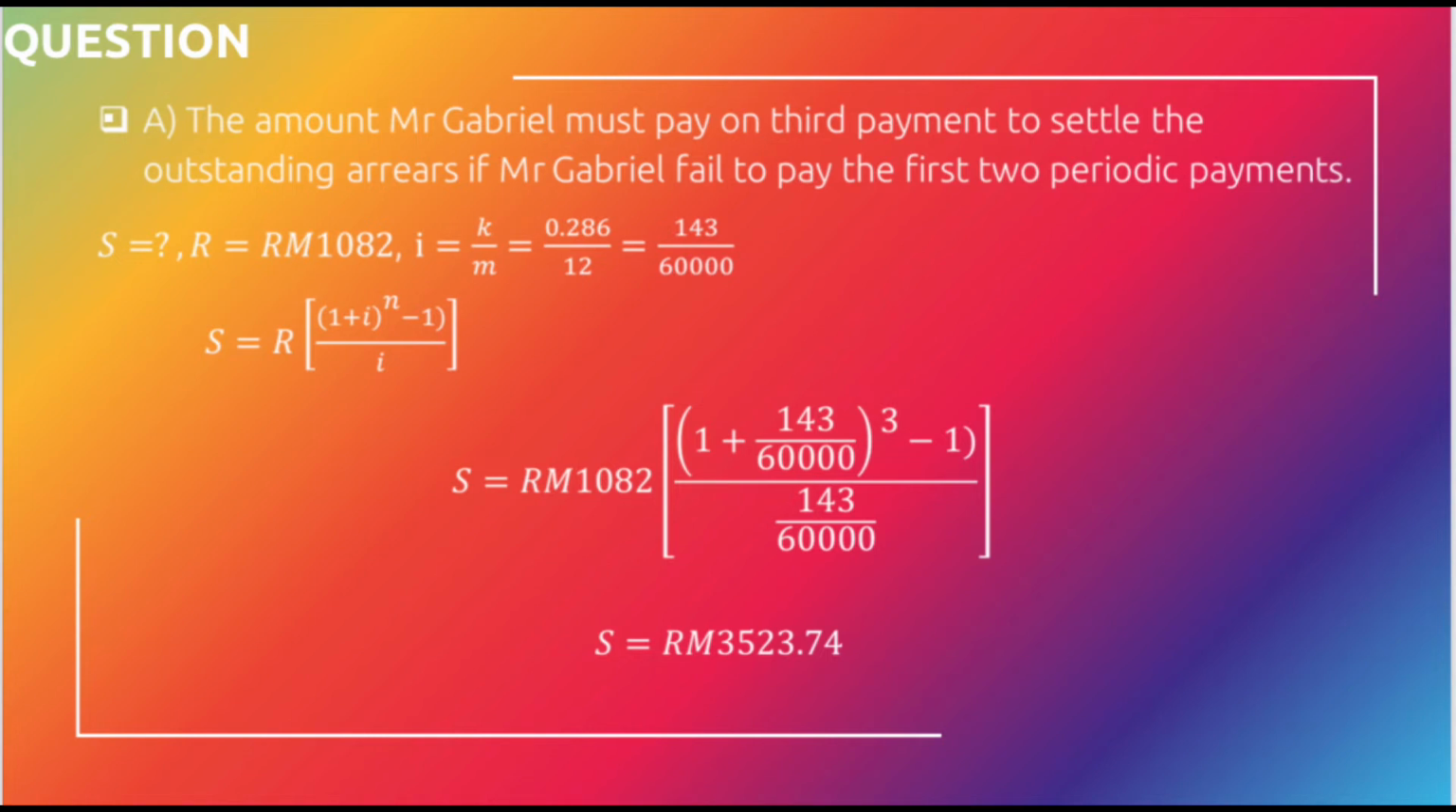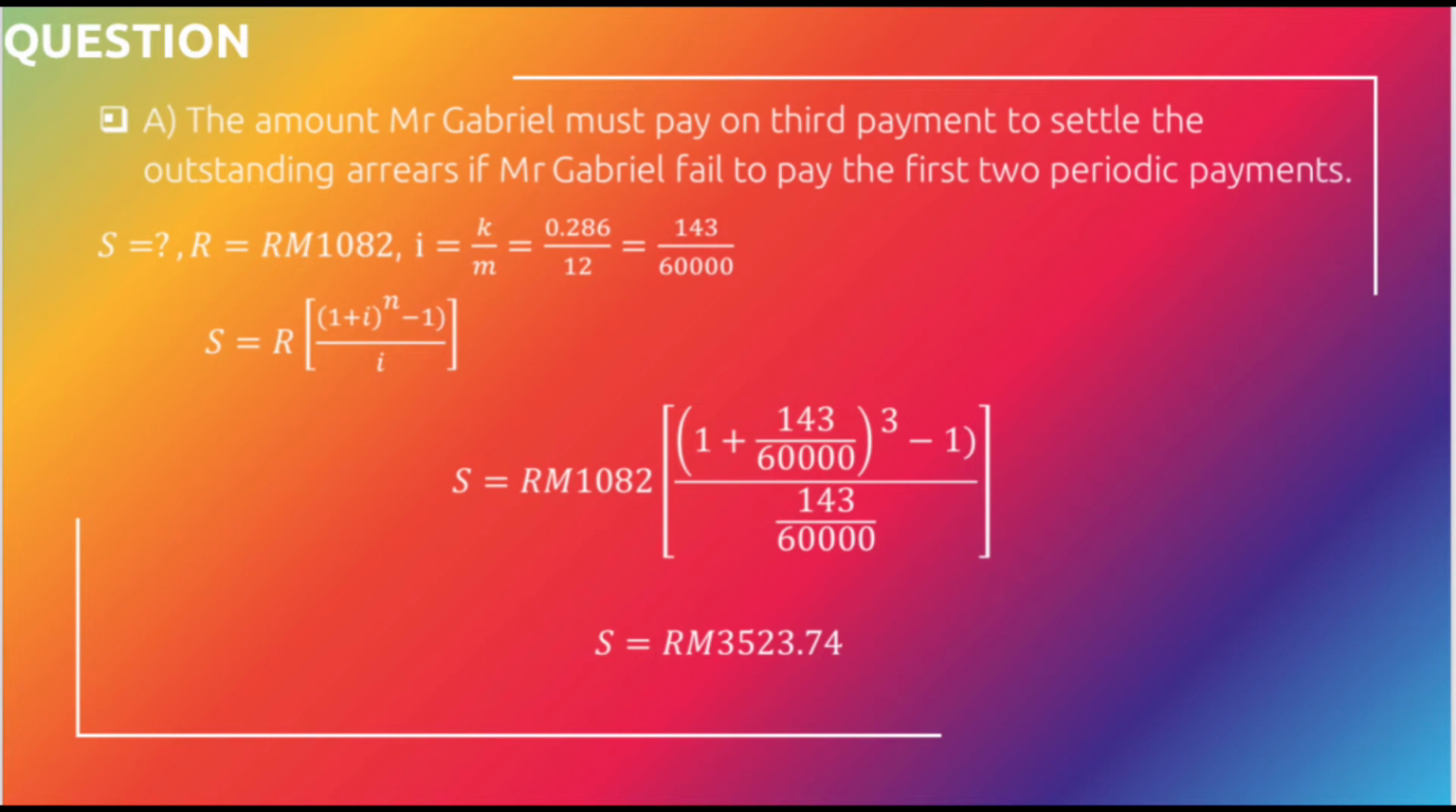So in this case, as we don't know S, R is equal to RM1082, i equal to k over m, which is 0.0286 over 12, equal to 143 over 60,000. And lastly, your n is equal to 3. This is because they ask for the amount you must pay on the third payment. For example, if they ask the amount you have to pay on the fourth payment, your n equals 4. But in this case, your n equals 3.